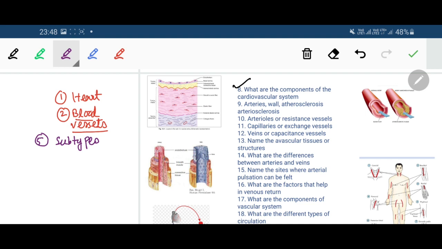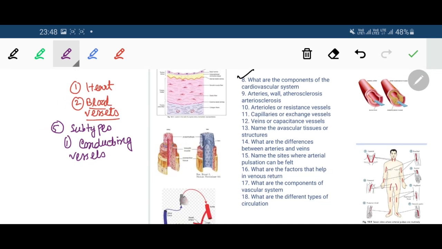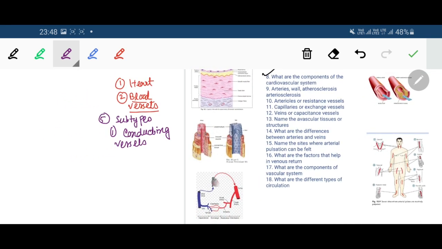Number 1, conducting vessels, which are the large arteries.